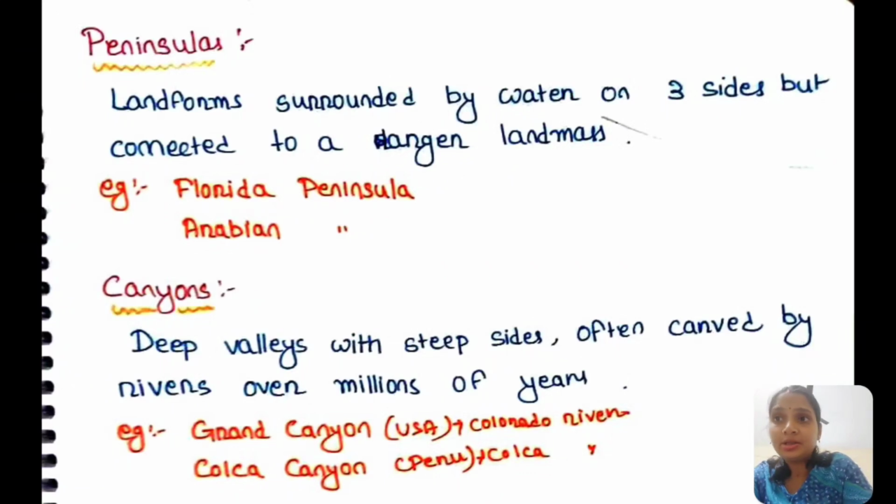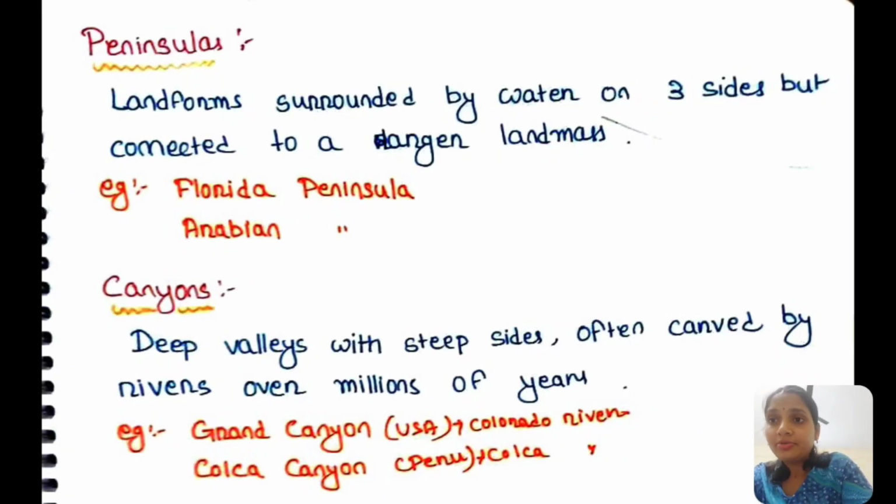Then come the peninsulas. What are peninsulas? They are landforms surrounded by water on three sides but connected to a larger landmass on one side. Water surrounds them on the other three sides. Examples of peninsulas are the Florida Peninsula and the Arabian Peninsula. All are examples of peninsulas.